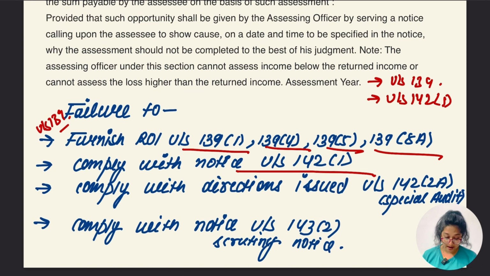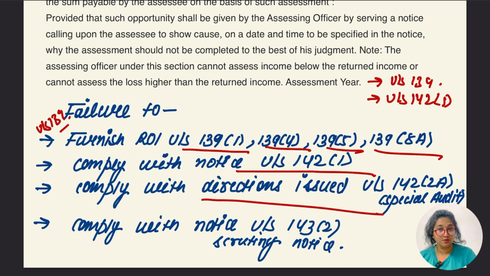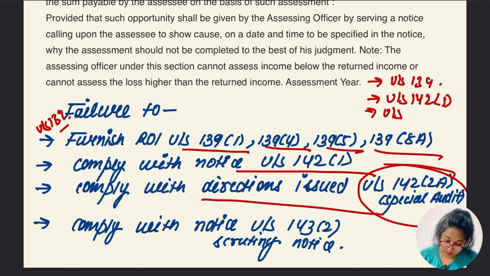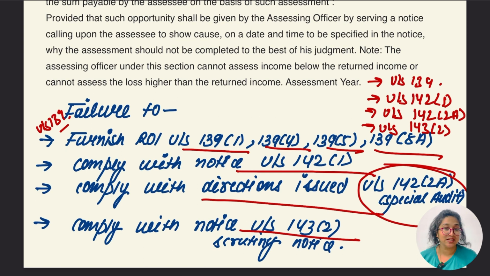Let's go for the other part, which says failure to comply with the direction issued under section 142 subsection 2A. Subsection 2 is of special audit. So this is for 142 subsection 2A. Subsection 1 was also covered, subsection 2 is also covered. Let's go for the last point, failure to comply with notice under section 143 subsection 2, which is the scrutiny notice. What was the time limit of the scrutiny notice?